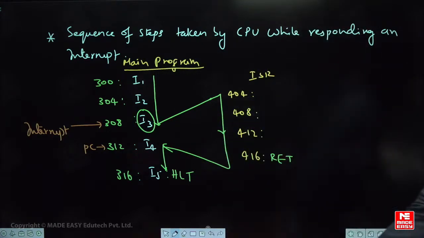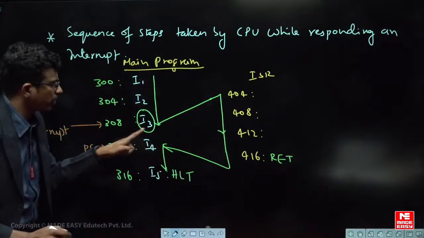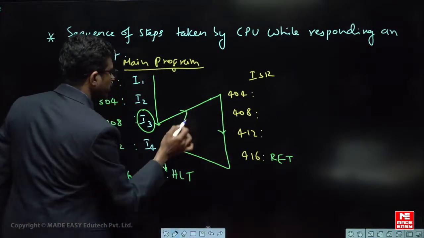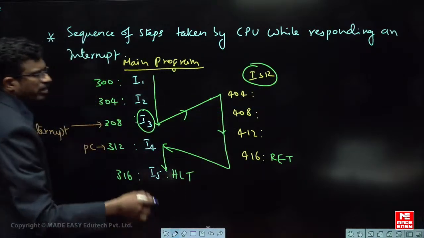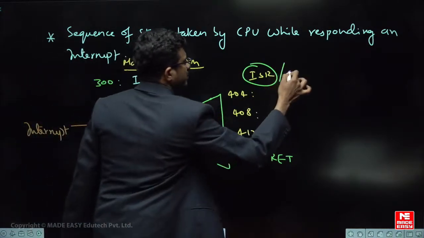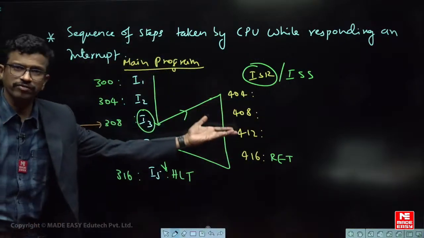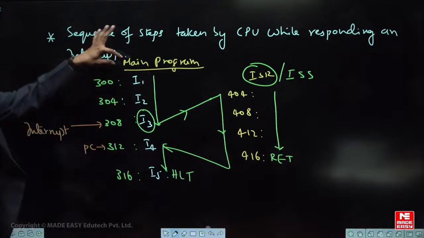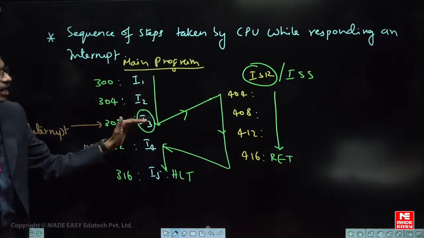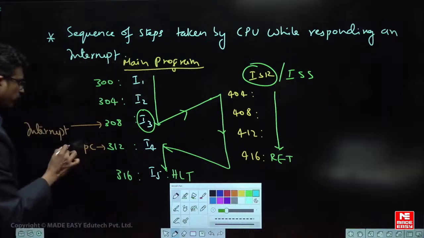In the same way, the processor also, while it is executing a main program, has to shift from the main to the subroutine program or interrupt service routine. So we call this the interrupt service subroutine or interrupt service routine. It is present at some address of the memory. There is some program there. So when the processor is interrupted from the main program, what happens? Step number one. What is the first step?